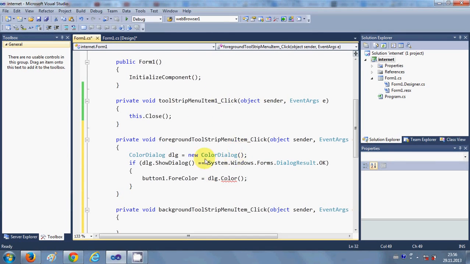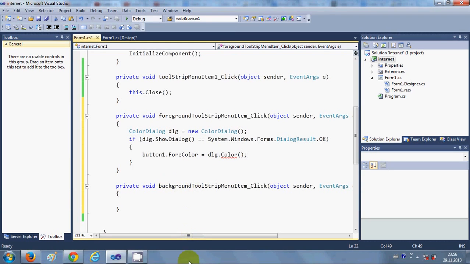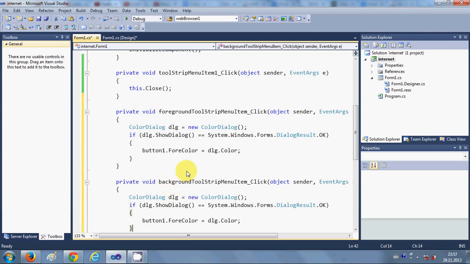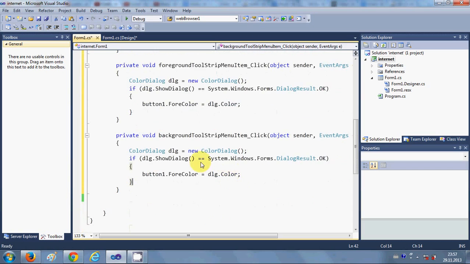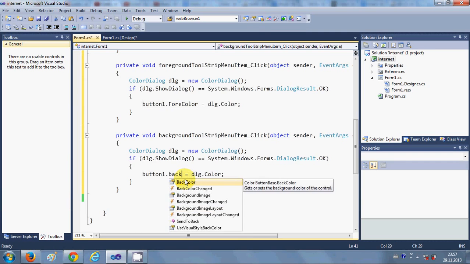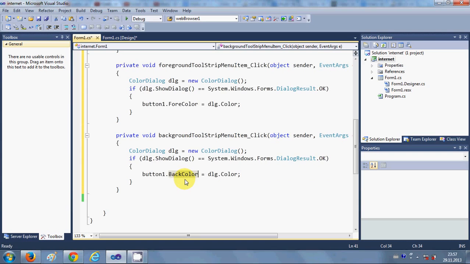The same thing we will do for the background color. This should be just Color, not with brackets, and I will copy this same code in the background menu item click event, and instead of ForeColor I will change it to button1.BackColor is equal to dlg.Color.